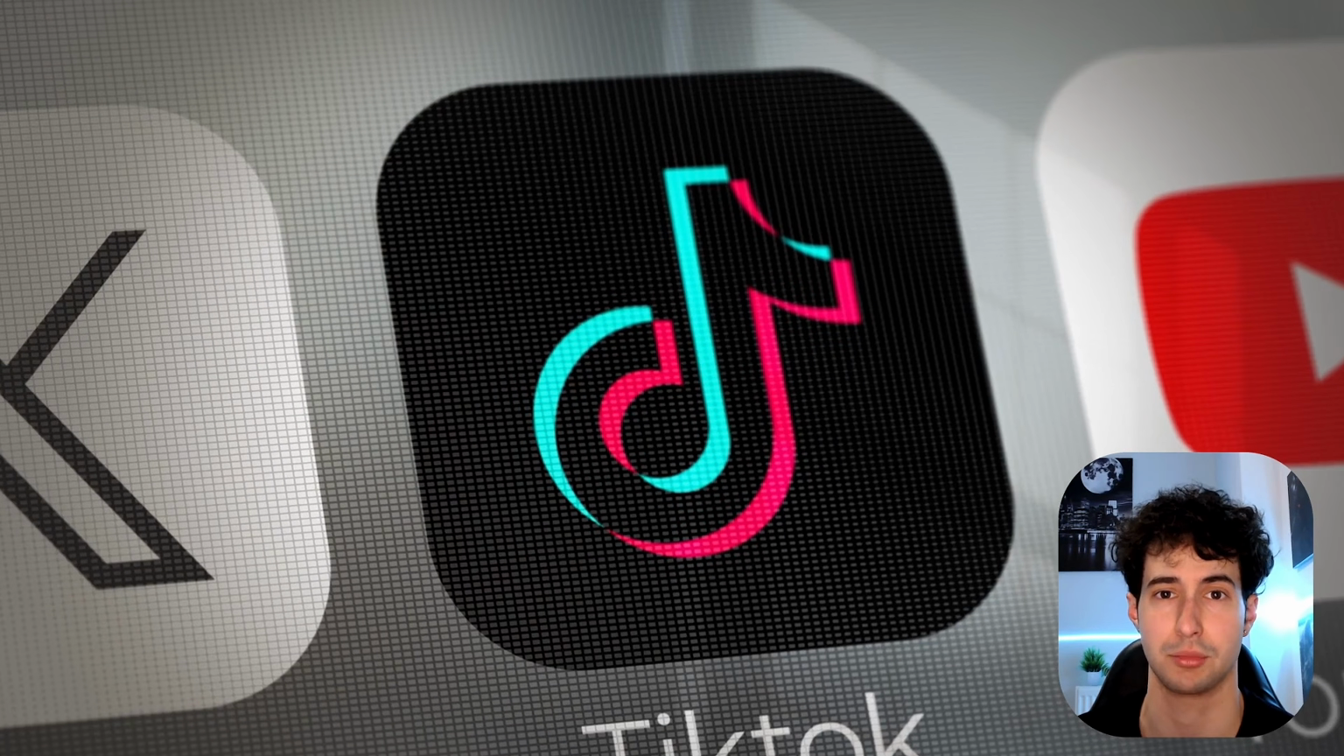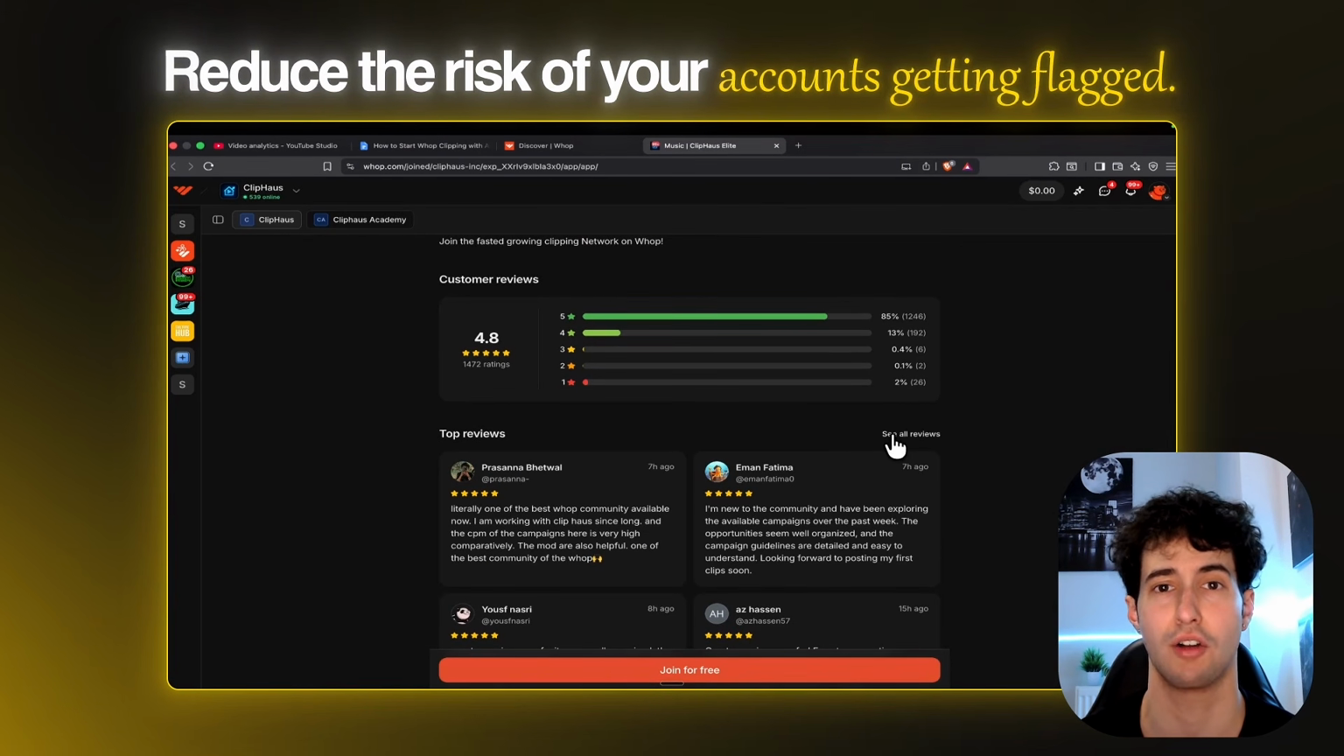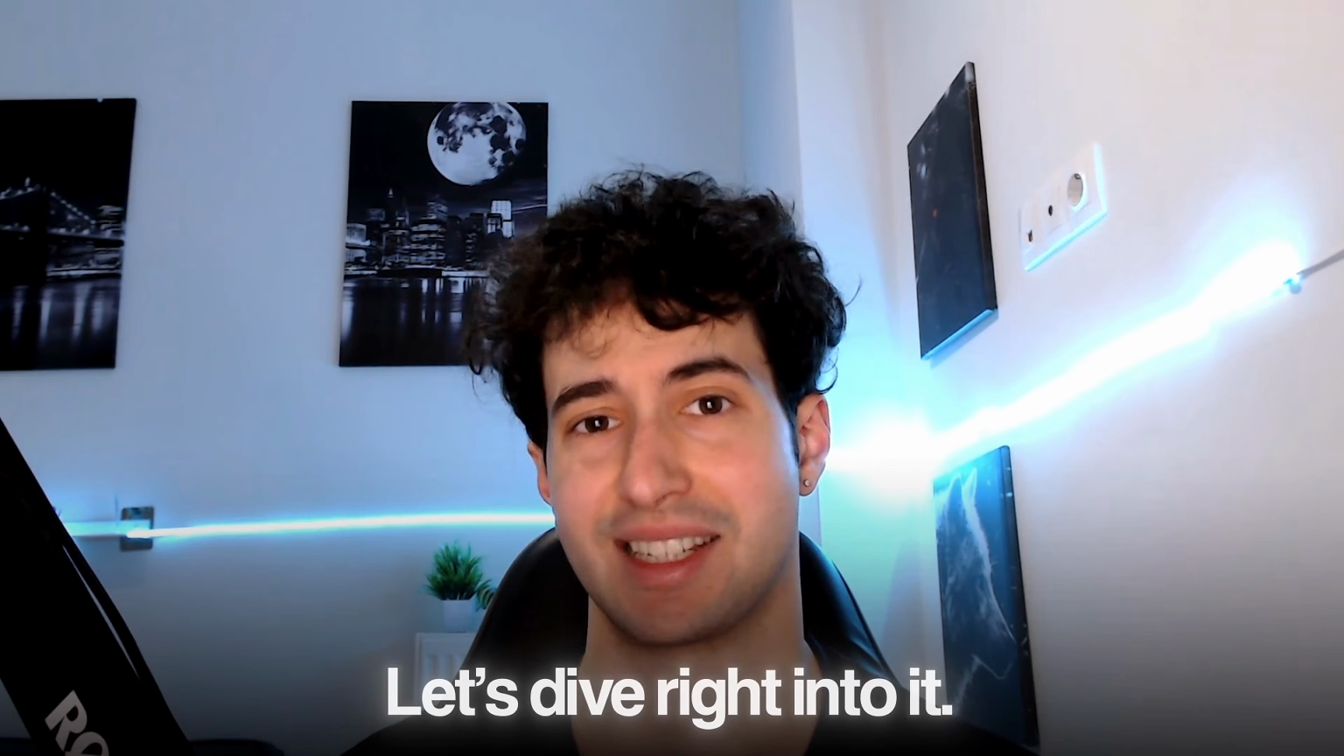social media platforms. Plus, at the end, I'm going to give you the most optimal posting strategy so you can reduce the risk of your accounts getting flagged. So close all of your other tabs and let's dive right into it.